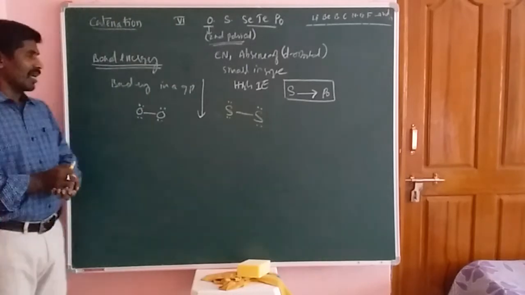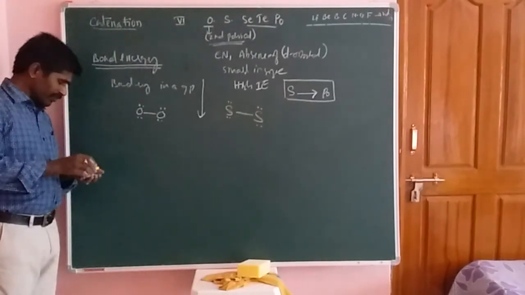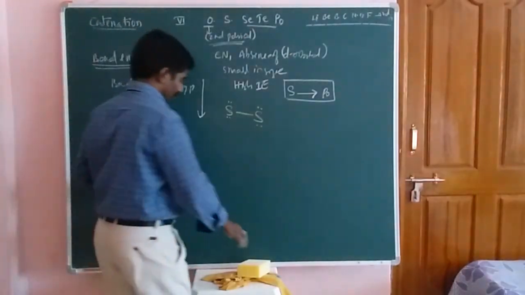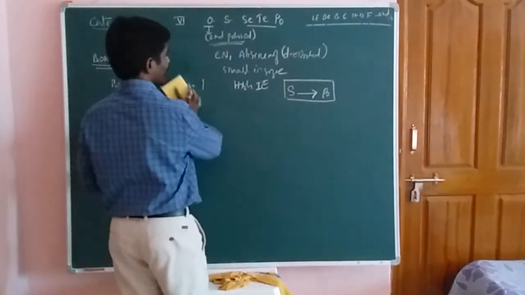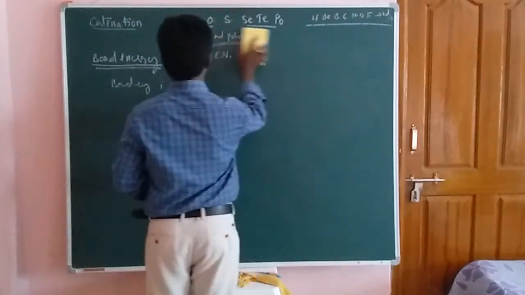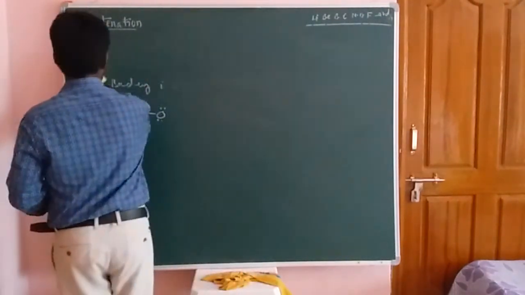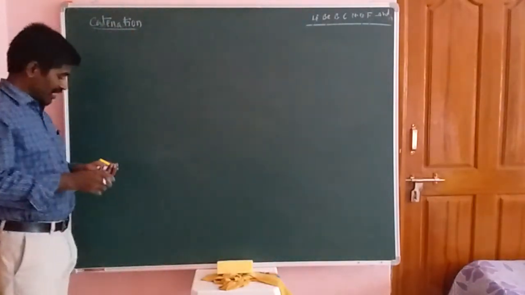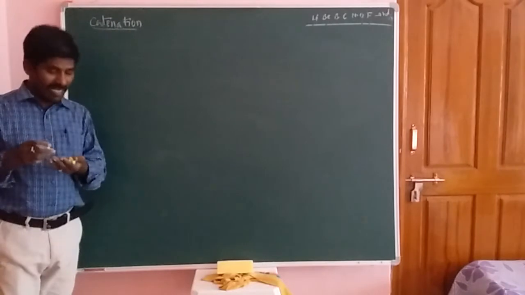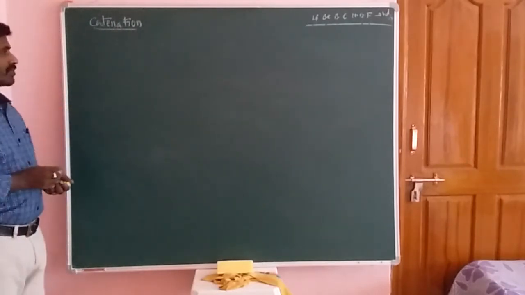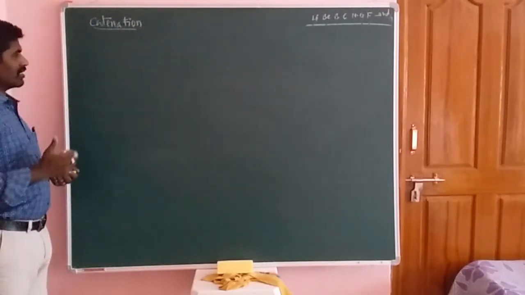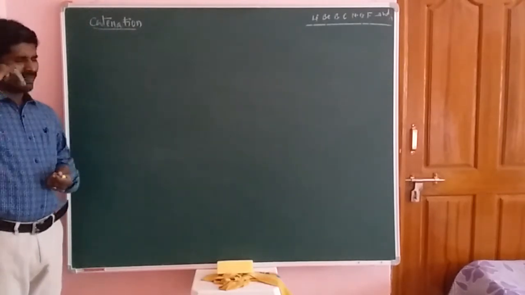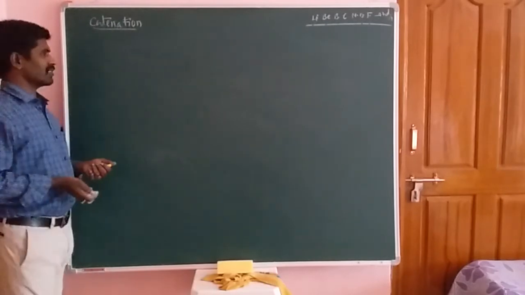Now, if we study the structure of sulfur compounds, sulfur can form different types of compounds: hydrogen sulfide, hydrogen disulfide, hydrogen trisulfide, hydrogen tetrasulfide. And next are the sulfur containing acids, the sulfonic acids.